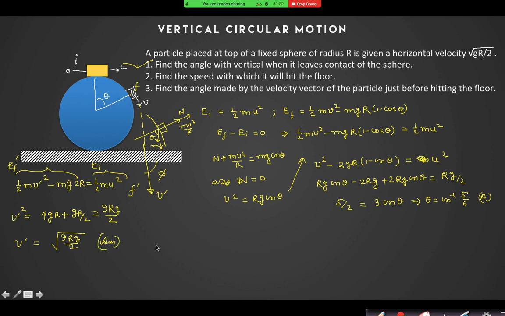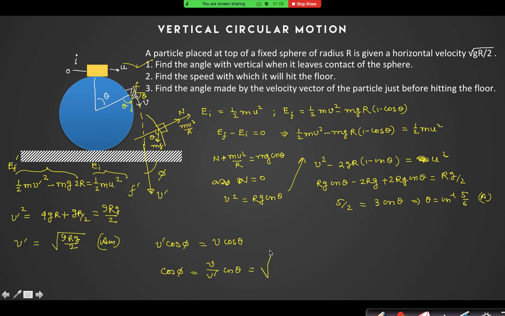For the third question, can I say v prime cos phi is equal to v cos theta, if this angle is theta, yes or no? Can I say that? Because the horizontal component should remain the same. So cos phi is equal to v by v prime cos theta. Here v is equal to root under rg cos theta, right?